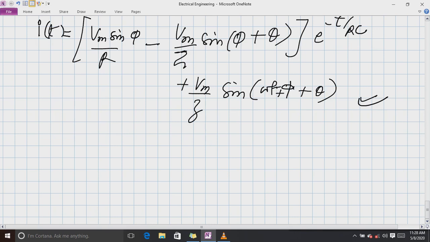So that's all about the RC circuit and RL circuit response with a sinusoidal source. Now I have just done the derivations here. In the next lecture we are going to see the numericals, and then you will understand it fully. So this was only the derivation part. Thank you. Let's finish it.